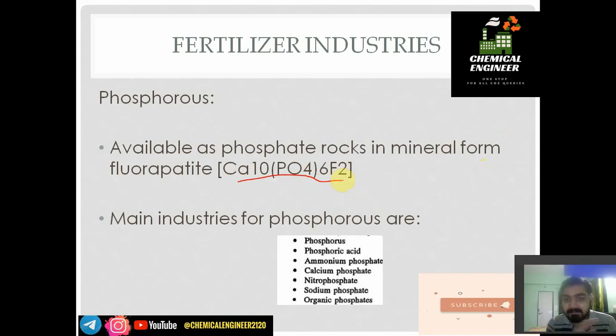The main phosphorus based industries we are going to see are phosphorus, phosphoric acid, ammonium phosphate, calcium phosphate and nitrophosphate. Generally in the BTech course we will see phosphorus, phosphoric acid, ammonium phosphate and calcium phosphate, that are superphosphates. So these four we are going to see.